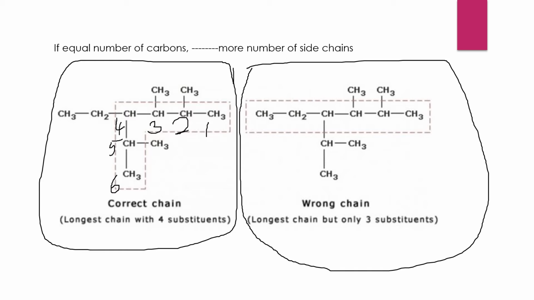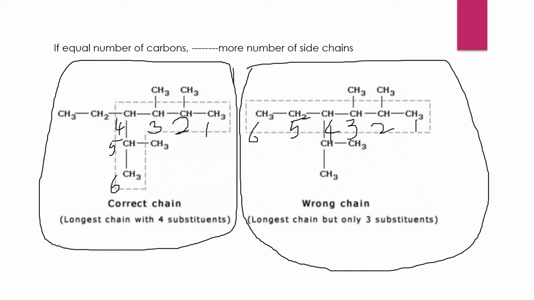If I count like this, one horizontal chain only, as the long chain, then I start counting from here or from here: 1, 2, 3, 4, 5, 6. Here what happened? There are fewer branches. Second, third, fourth. Only 3 branches are here.